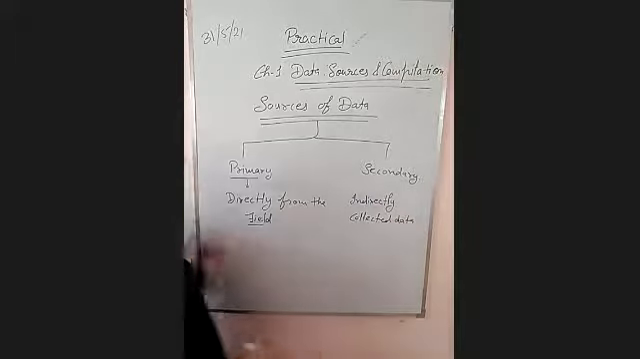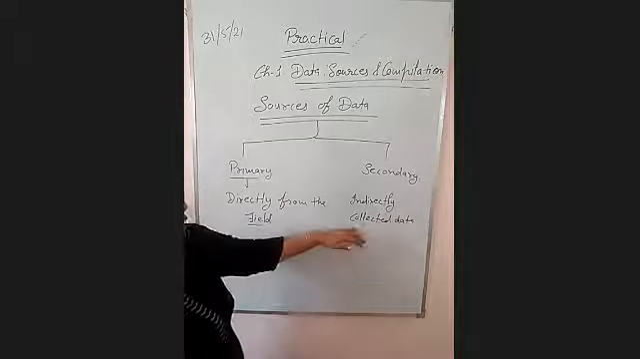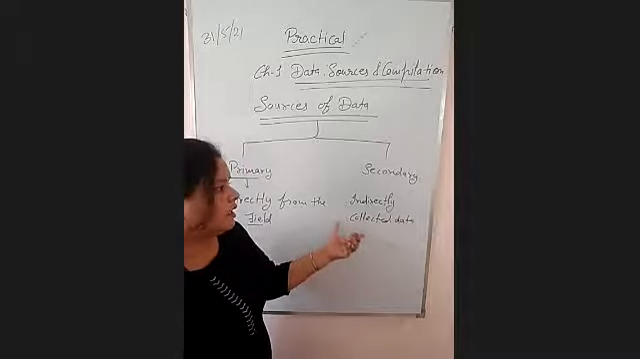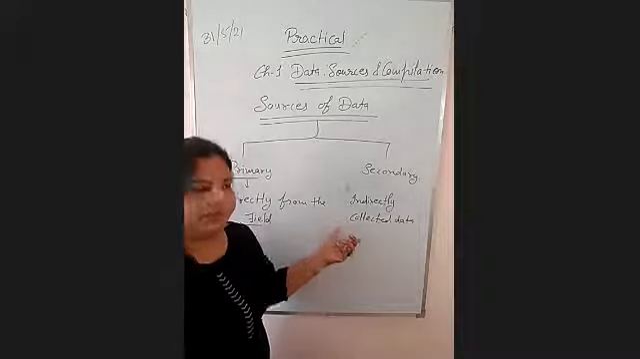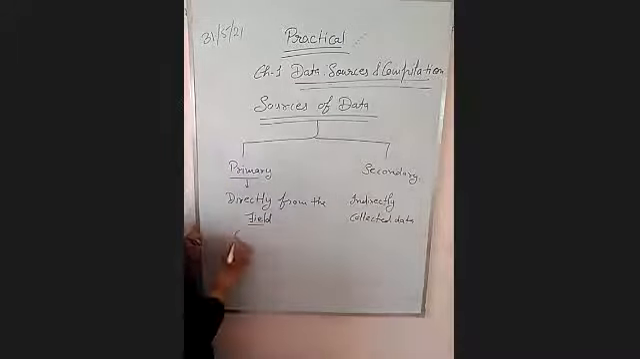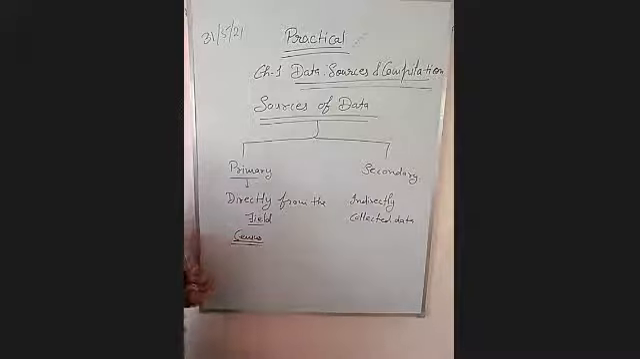Secondary data are those data where geographers use already published, already existing data. That is called secondary data. For example, primary data like the census. The census is held after every 10 years, right?